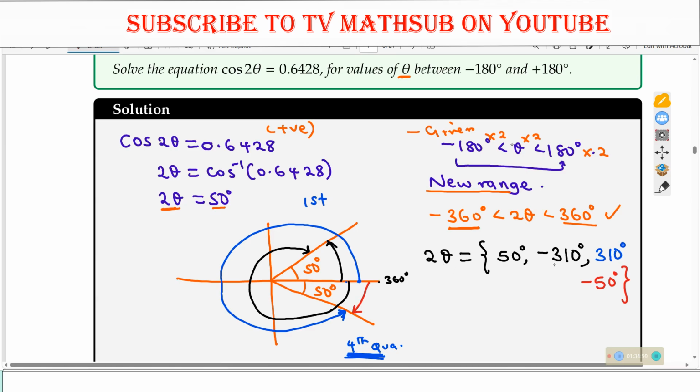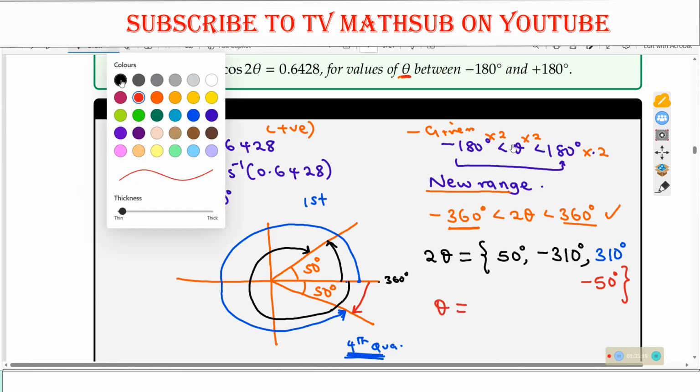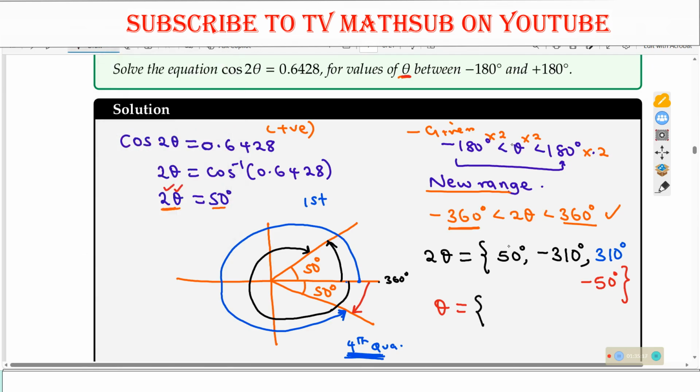Now, these are all values corresponding to what? To 2 theta. But our interest is to get the value of theta. So the next step is to do division. Divide both sides by 2. Divide 50 degrees by 2.